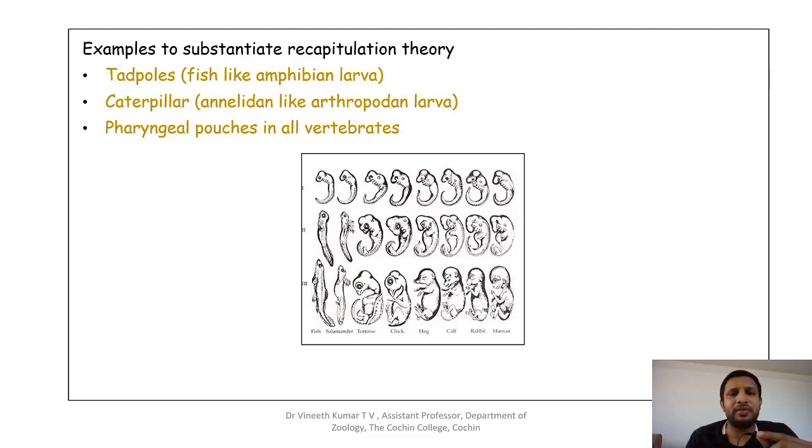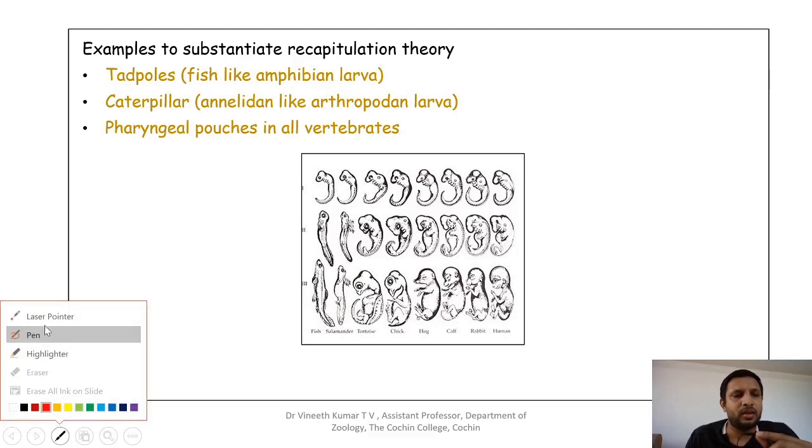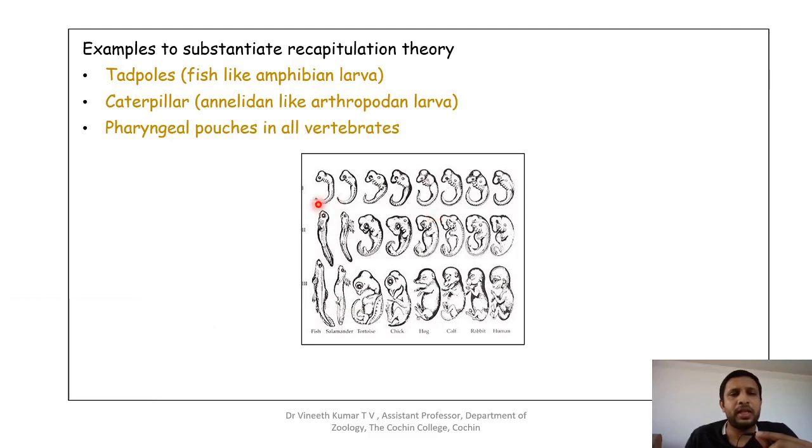And this is the famous Haeckel's postulation. He says that the developmental stages of organisms will recapitulate the adult stages of the previous ones. If you take the developmental stages of any group, you can see that in the salamander, the embryonic stage resembles that of an adult fish.